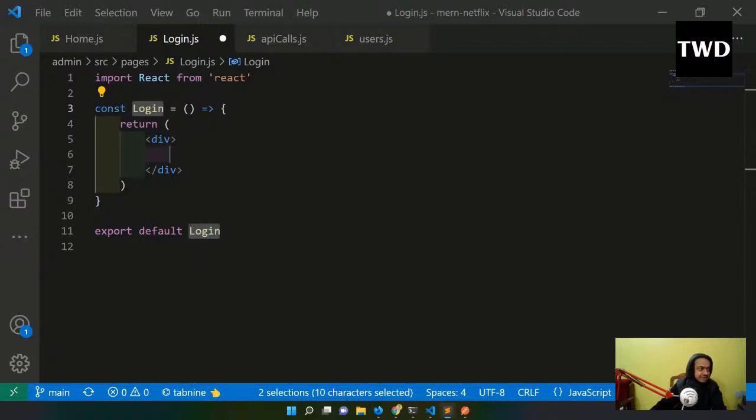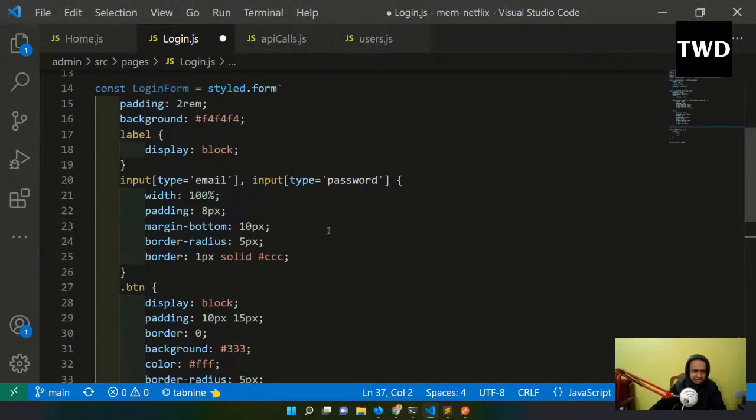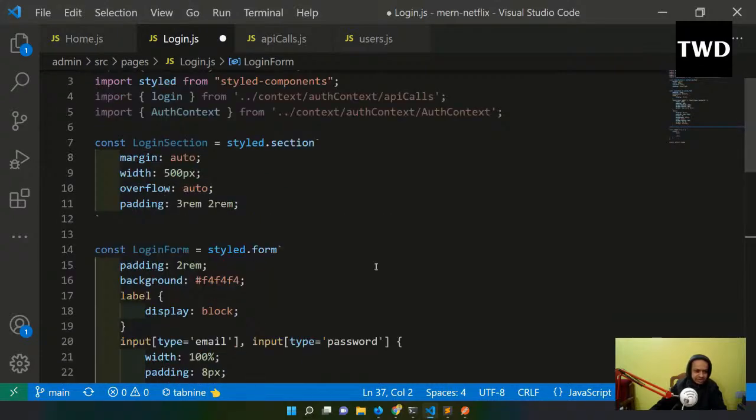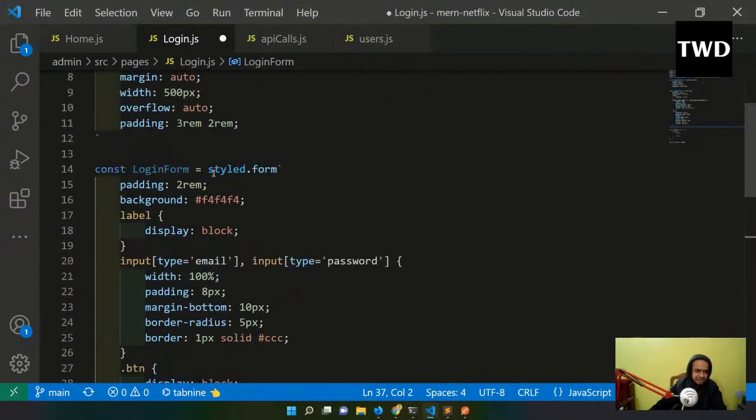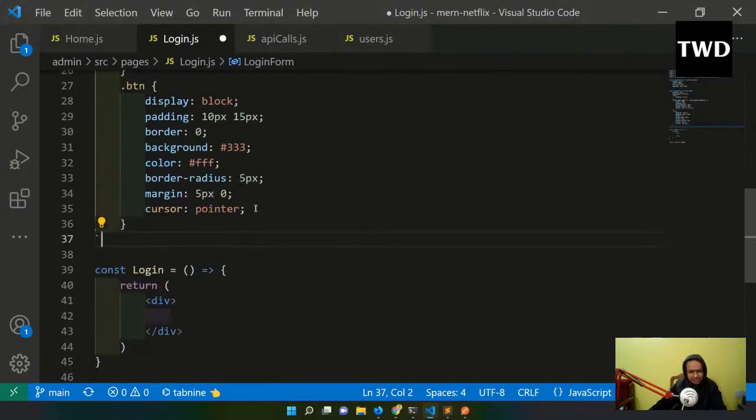Here I'll have login.js, and then a lot of things I'm going to have here. Let me copy these imports: useContext and all, useState, and styled-components, because I'm going to have some styles also here. Let me put those styles first, and then the AuthContext, and I have some styles and all. We are soon going to have the login section and the login form. Anyway, you are going to get this code, margin, width, and all these things. We are going to have a simple form, not that fancy.